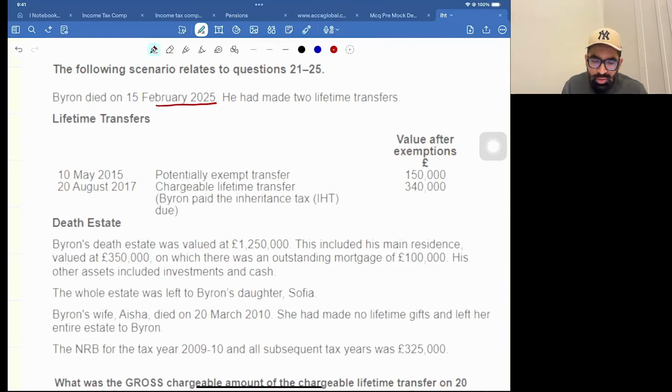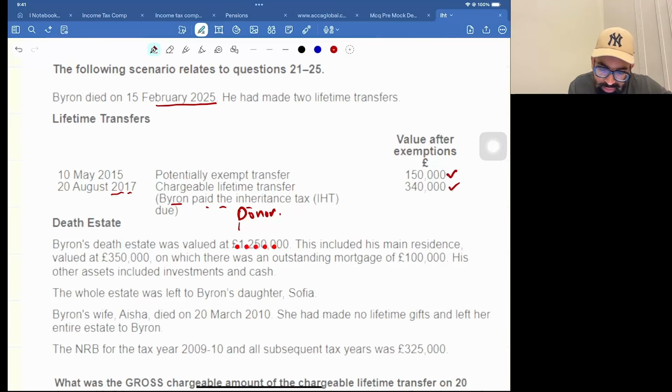He made two lifetime transfers. Lifetime gifts are normally PET, potentially exempt transfer, and CLT. Okay, now let's see. So one is on 10th May 2015, 10 years before the death. This PET is 10 years before the death. And this is 8 years before, a chargeable lifetime transfer, and they are saying Byron, the donor, paid the lifetime IHT on the CLT. Hope you remember the rules. When the donor pays, it's going to be 340,000.